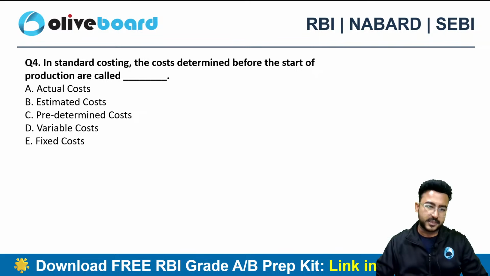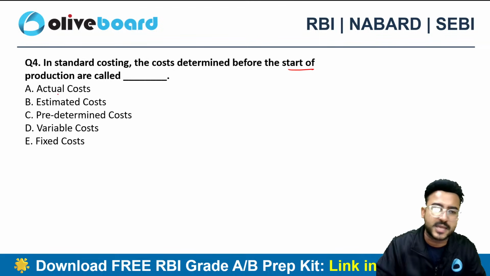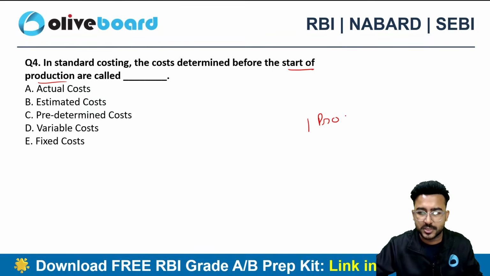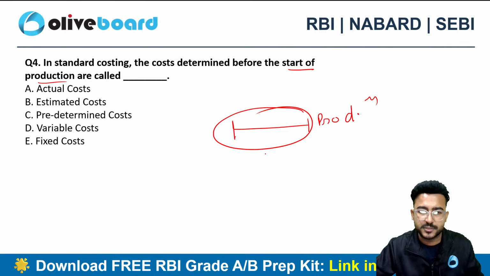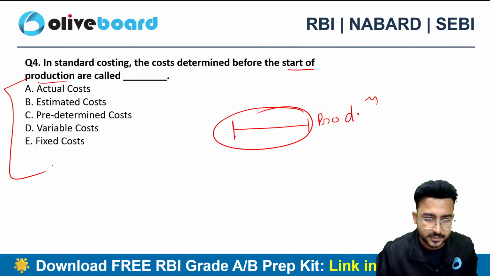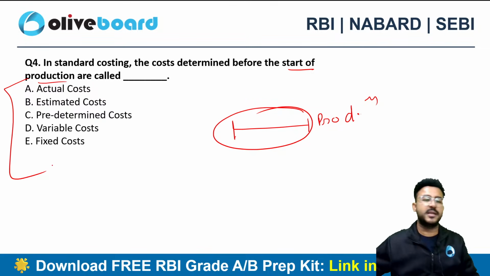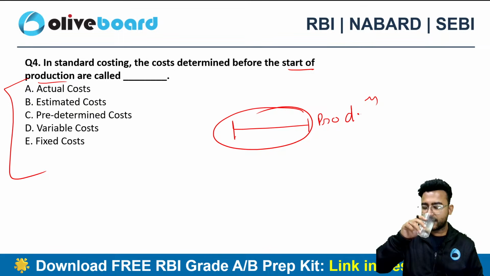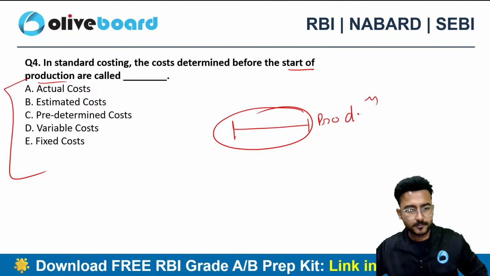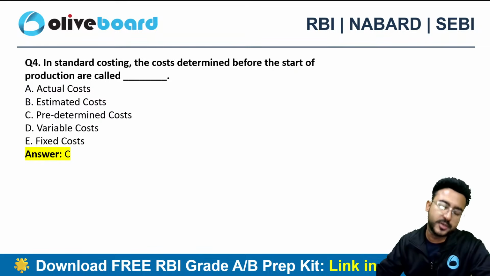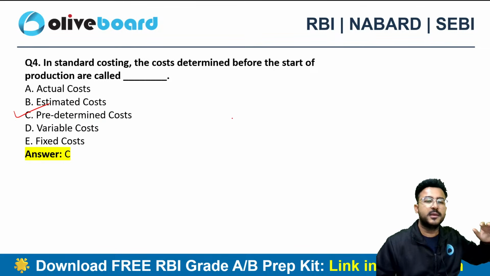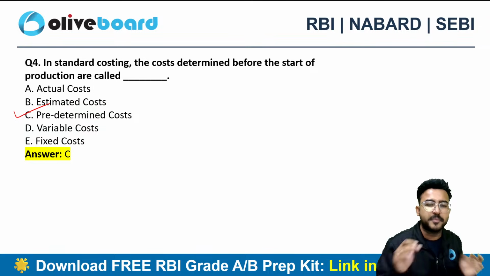In standard costing, the cost determined before the start of the production. As of now, I haven't started the production. I am yet to start the production. However, I have determined the cost here itself before starting the production. So what kind of cost is it? Actual, estimated, predetermined, variable, or fixed cost? That's called predetermined cost. Option C, the cost which I am determining before even starting the production is predetermined cost.